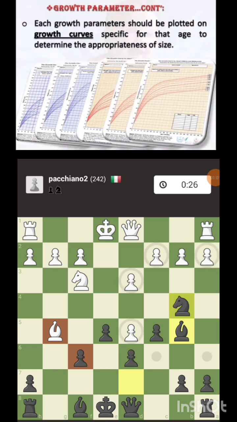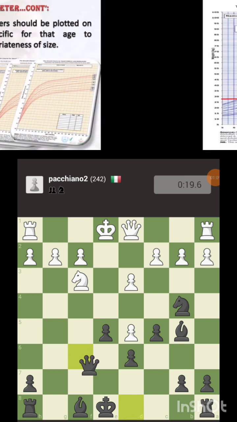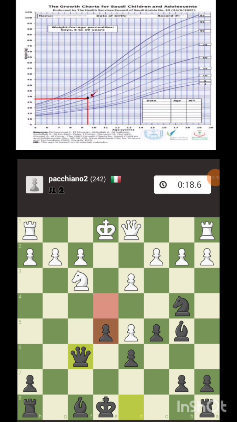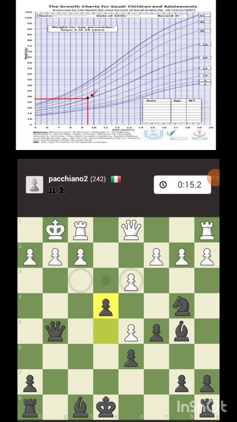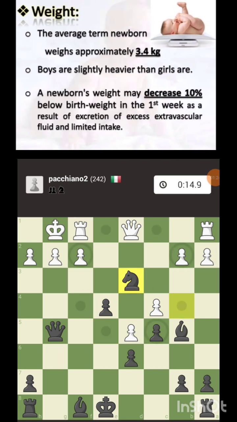There are growth pattern charts. If you put in one age, this much is normal, this much is above two standard deviations, this much is four standard deviations. You basically put the weight of the person and the age of the person, and you see where in the graph it lies. This is above the 50th percentile, so it's pretty much normal. The weight is approximately 3.4 kg.